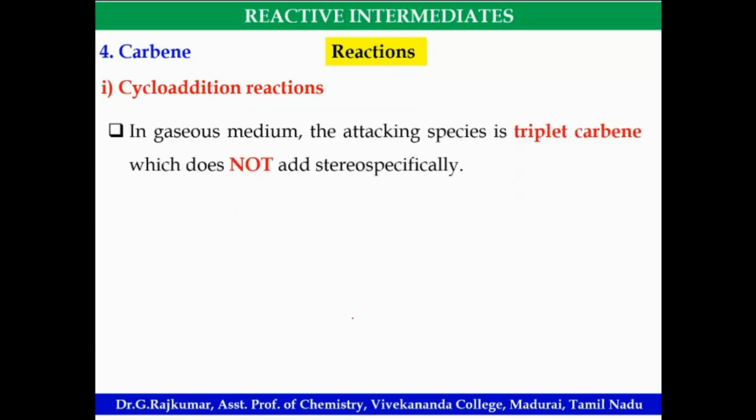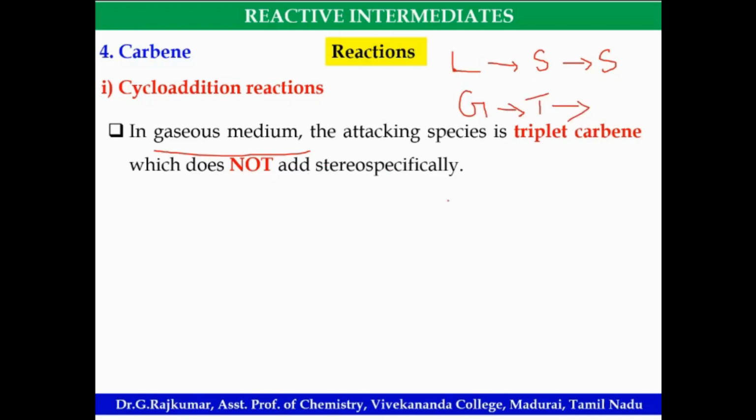Whereas triplet carbene forms in gaseous medium; in liquid state singlet carbene forms. Liquid state, singlet carbene, stereospecificity. Gaseous medium, triplet carbene, not necessarily stereospecific.